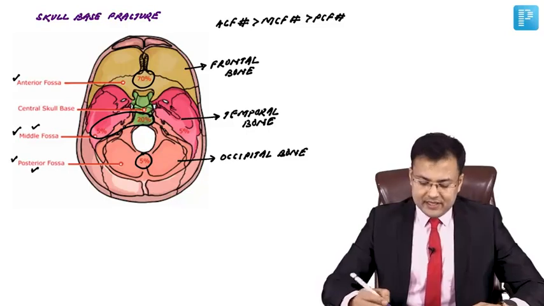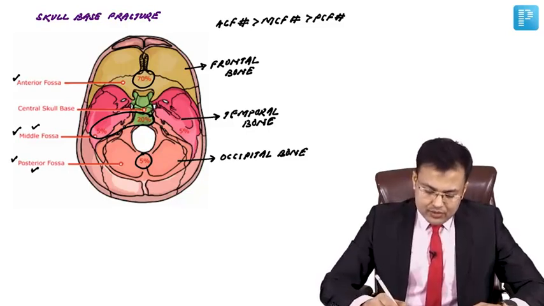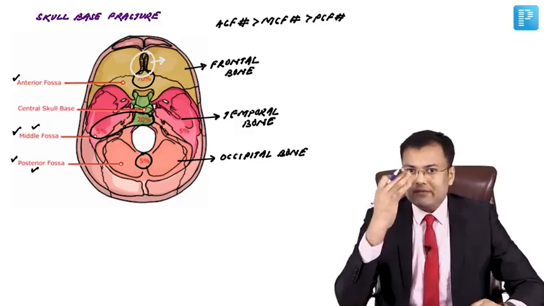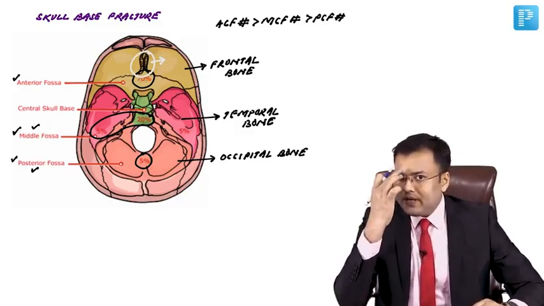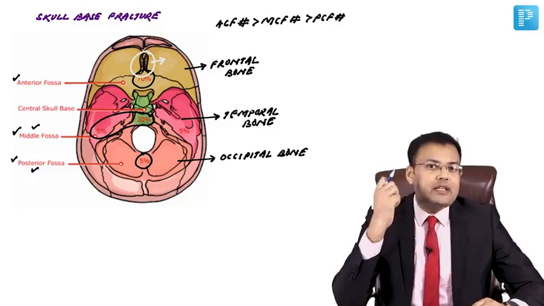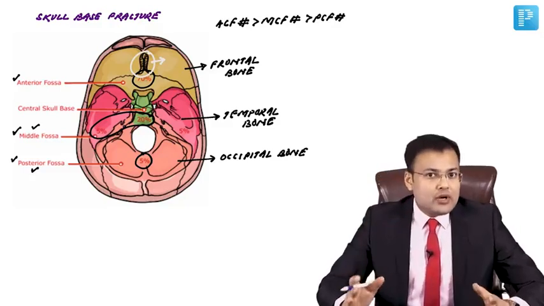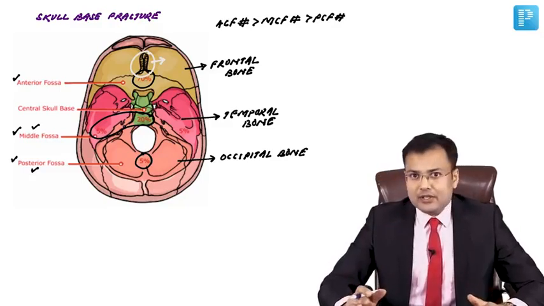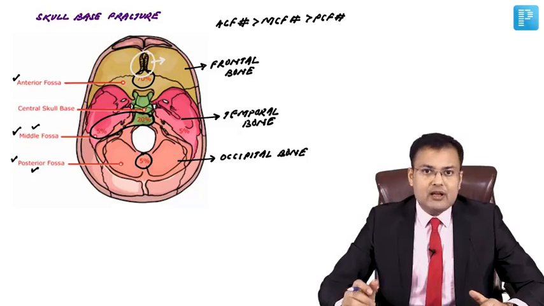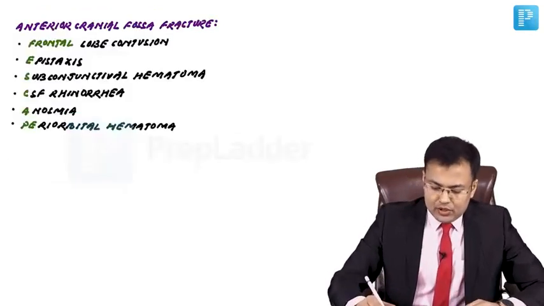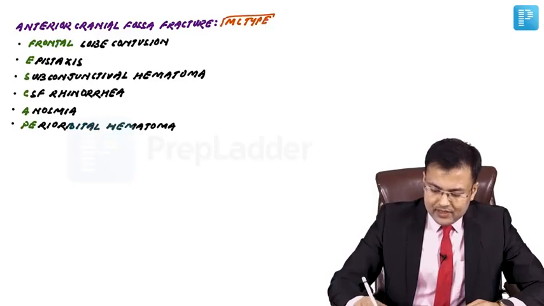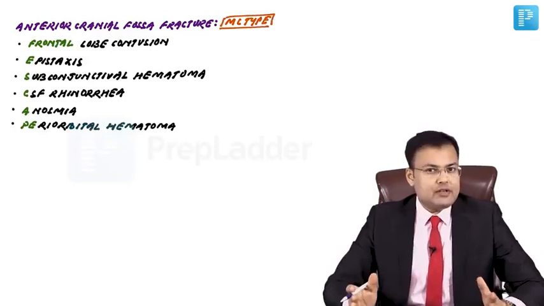If we see specifically in frontal bone, there is fracture of cribriform plate, and if there is fracture of cribriform plate, these patients are having what? CSF rhinorrhea. What are the other important features of anterior cranial fossa fracture? Have a look. We discussed it is the most common type of skull base fracture. It is associated with frontal lobe contusion.